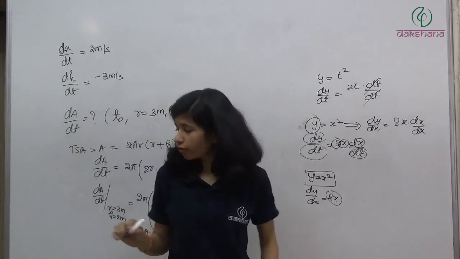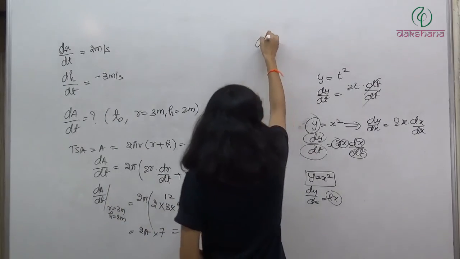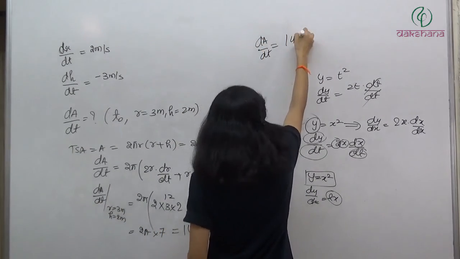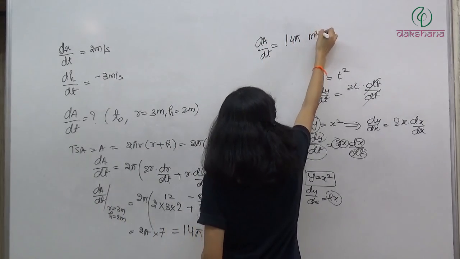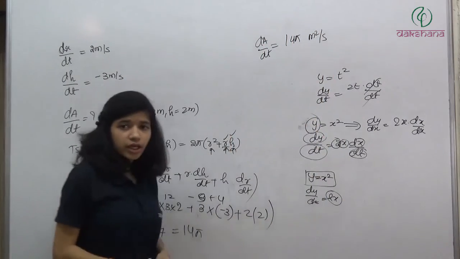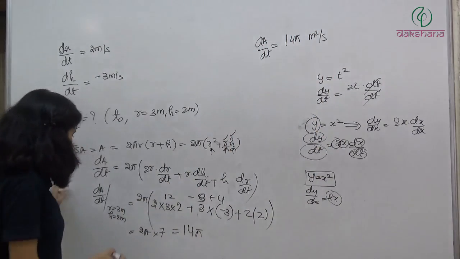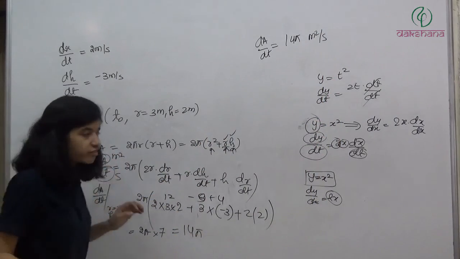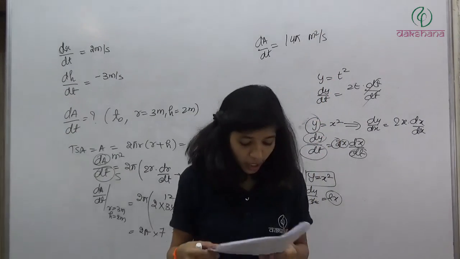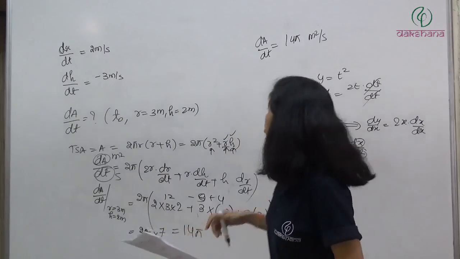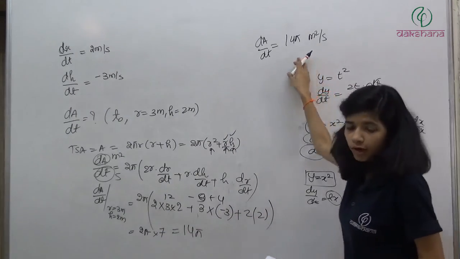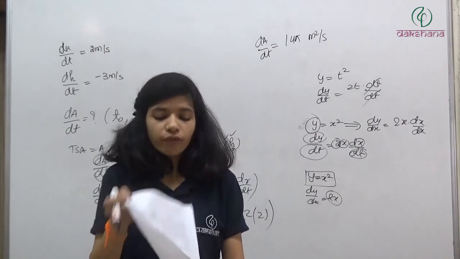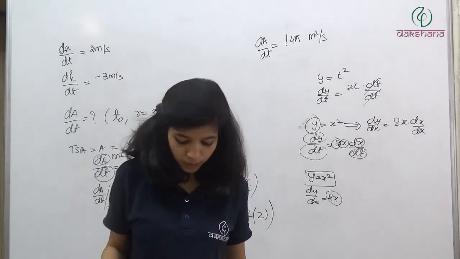The rate of change of total surface area with respect to time is 14 pi meter square per second. ठीक है, मीटर स्क्वायर पर सेकंड. This will be in meter square and this will be in seconds, so units will be meter square per second. Answer is option 3. So the last answer is 14 pi meter square per second, the rate of change of total surface area with respect to time.